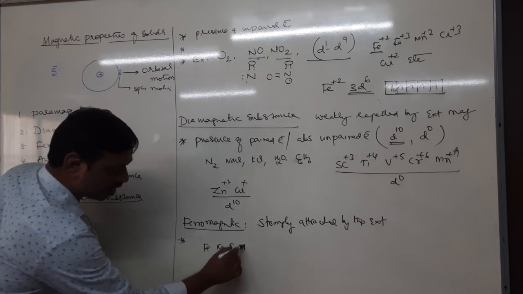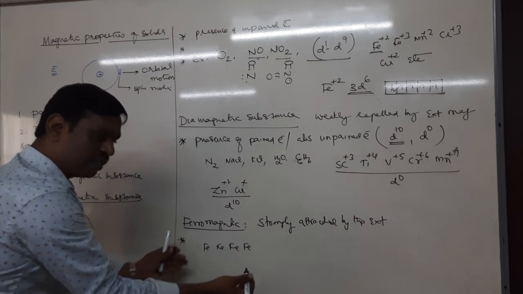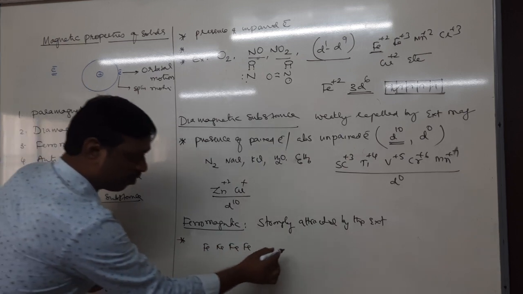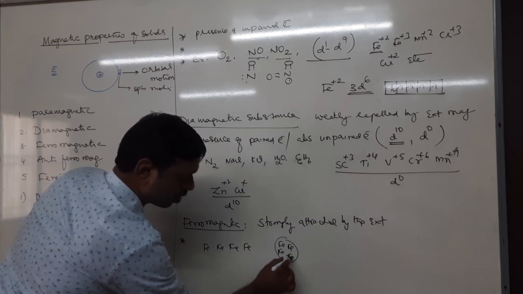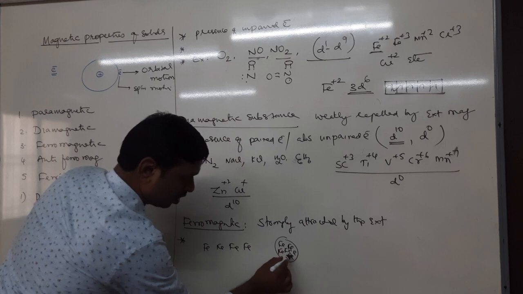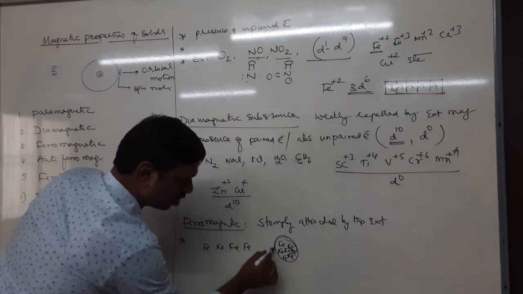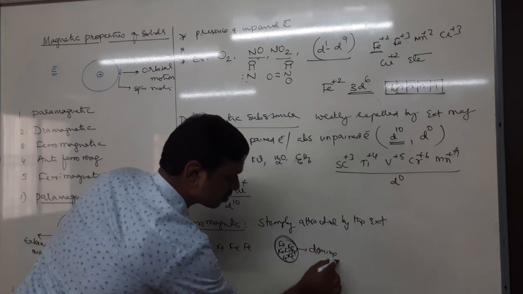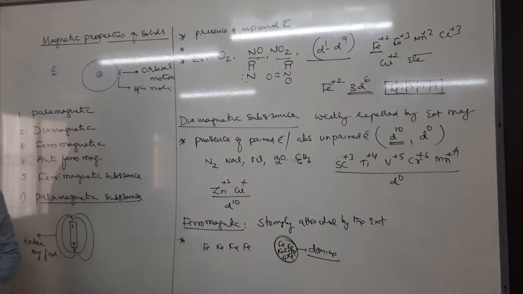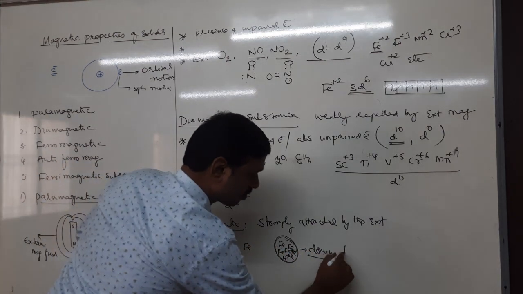Some of the metal ions or metals group into a region. They form one group, like iron. That group is called one region. This region is named a domain. So here each domain acts as a small magnet, which is called a tiny magnet.